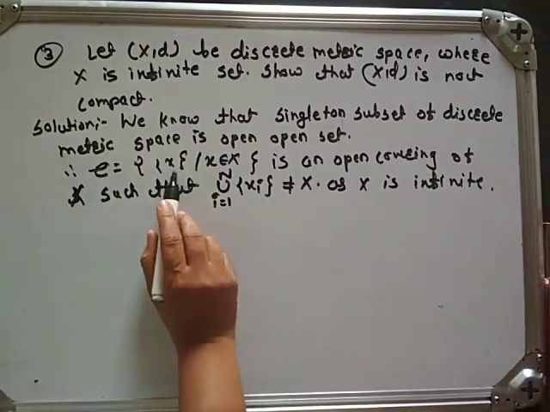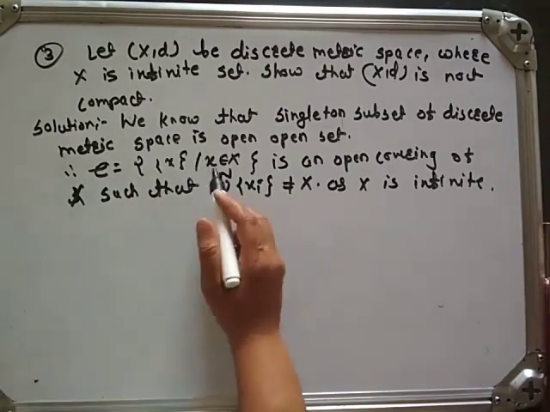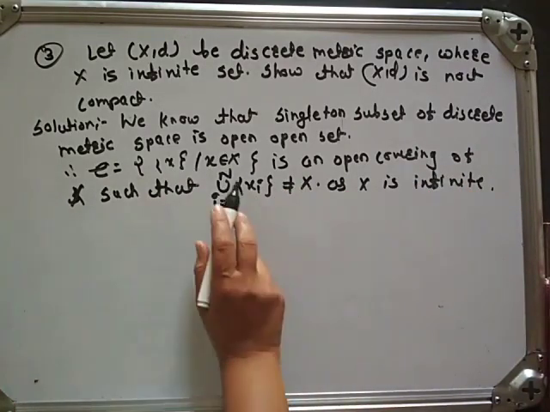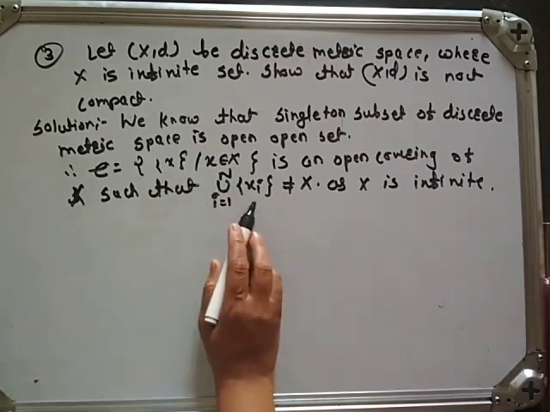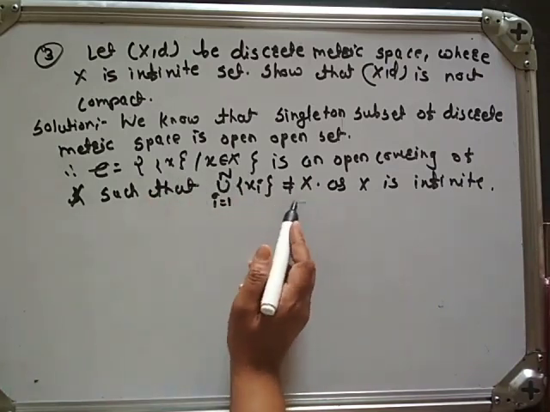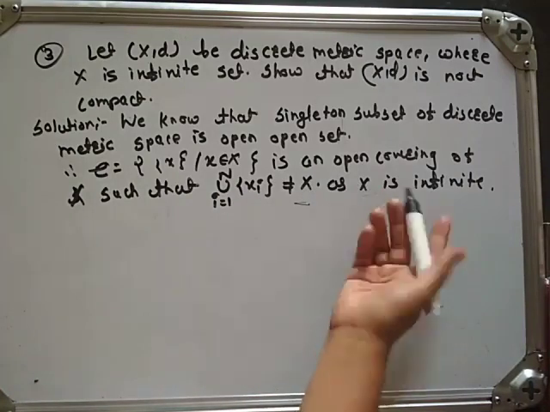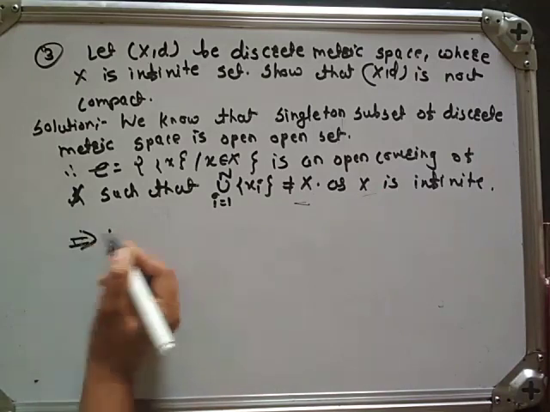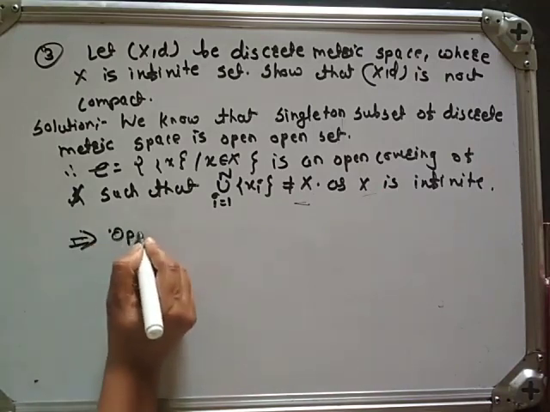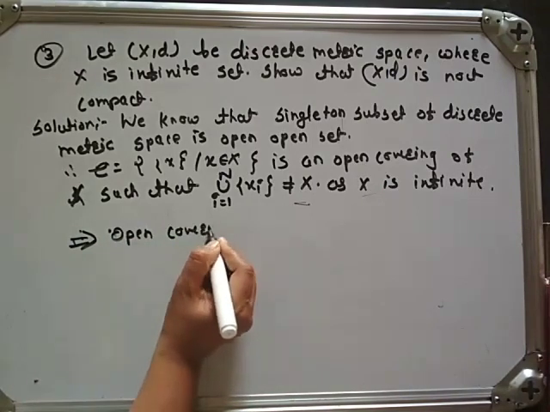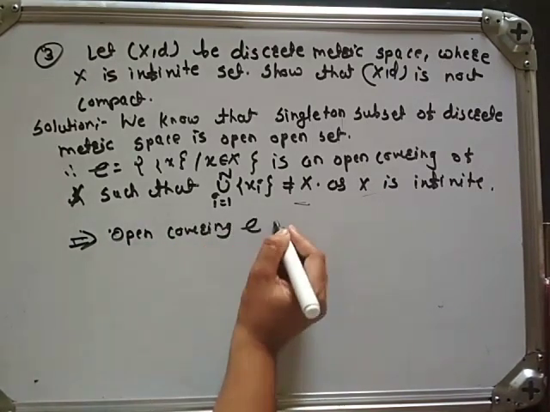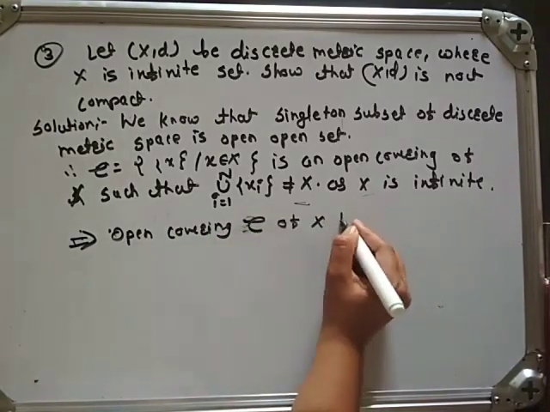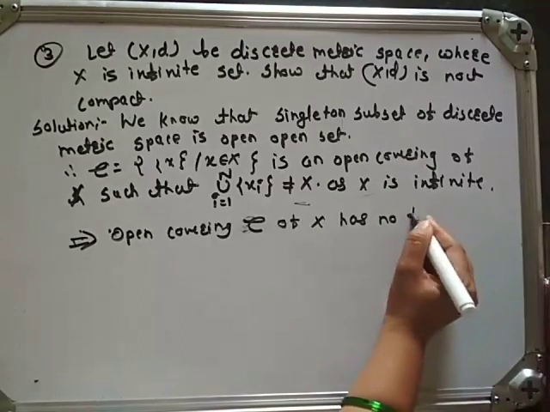The discrete C set is what? Singletons {x} such that x belongs to capital X is an open covering of X such that a finite union of these xi does not cover X. Obviously, why? Because X is infinite. Therefore, what does it imply? The open covering script C of X has no finite subcover.